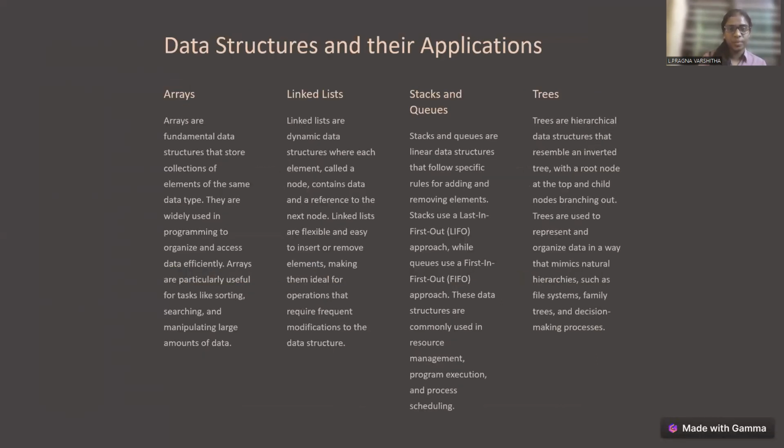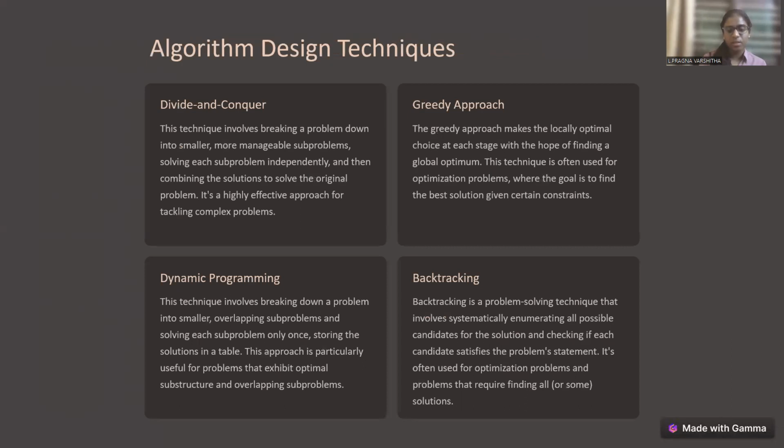So data structures and their applications. First ones are arrays, linked lists, stacks and queues, and trees. Arrays are fundamental data structures that store a collection of elements of the same data type. Linked lists are dynamic data structures where each element, called a node, contains data and refers to the next node. Next one is stacks and queues. Stacks and queues are linear data structures that follow specific rules for adding and removing elements.